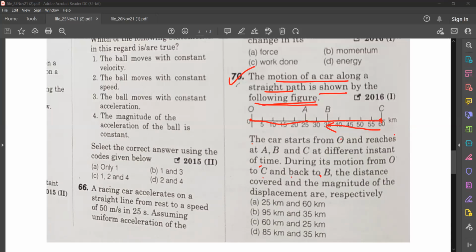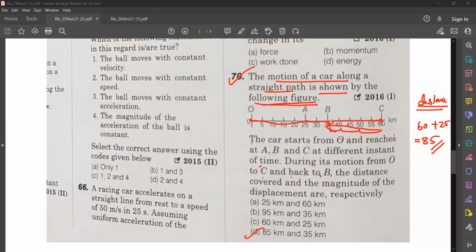Okay, so what did you get? Did you get 85 kilometers and 35 kilometers? Easy, no? So listen, from O to C. I'm first finding distance. Distance is from O to C, it is 60. From C to B, it is 10, 20, 25. So 60 plus 25, that is 85.